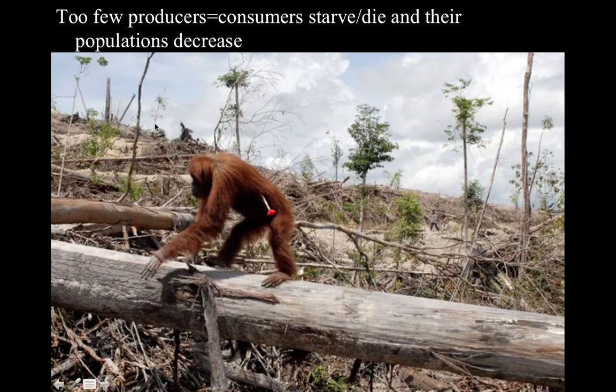So when there's not enough producers, like plants and algae, the next level up in the pyramid or food web would be the consumers, like the herbivores, and they're going to run out of food, and they're going to starve and die off, and their populations will decrease. So on the pyramid, that bar on the pyramid would start to shrink.